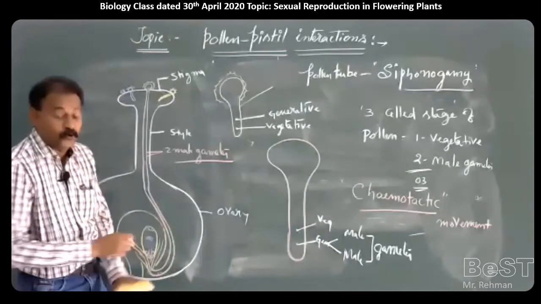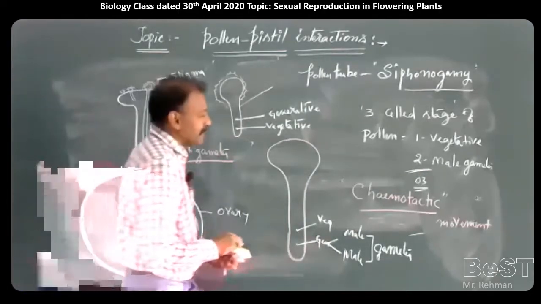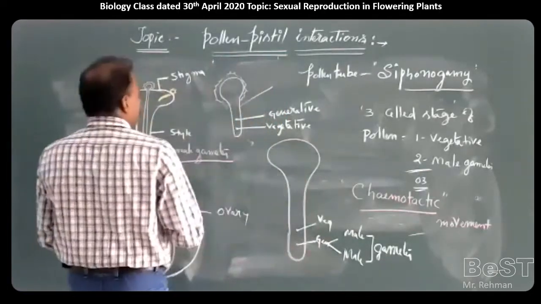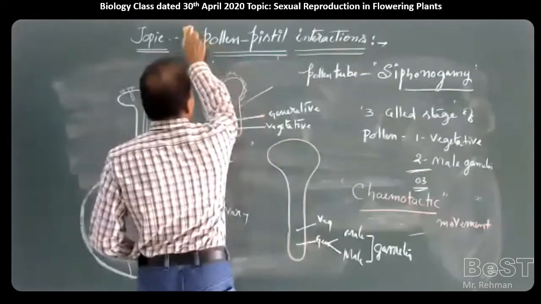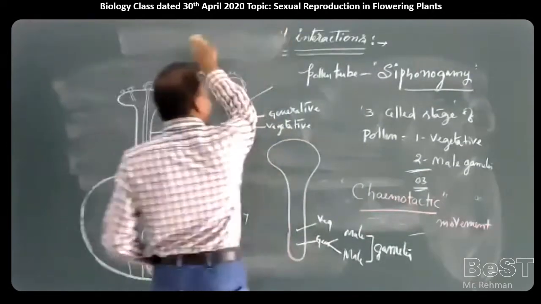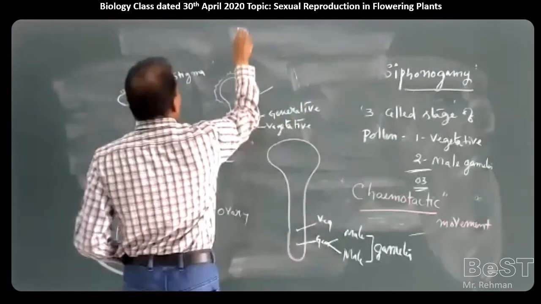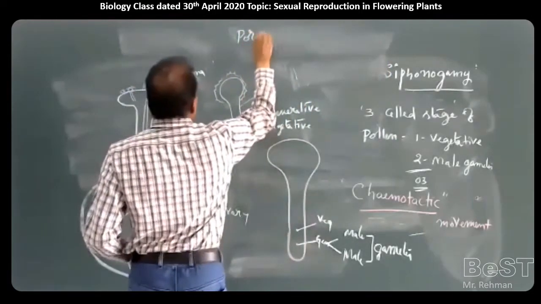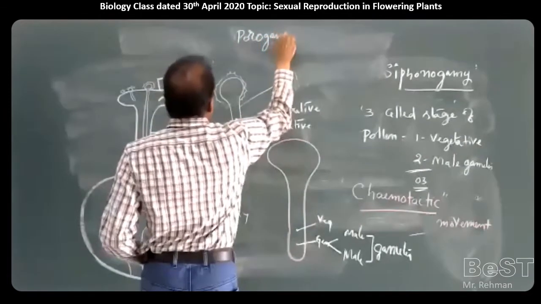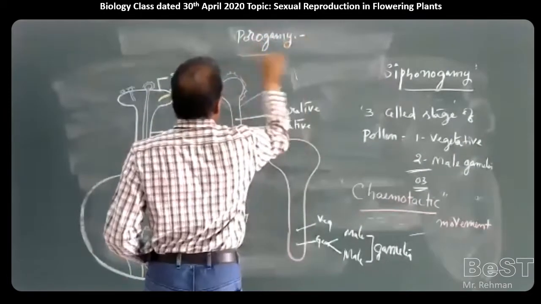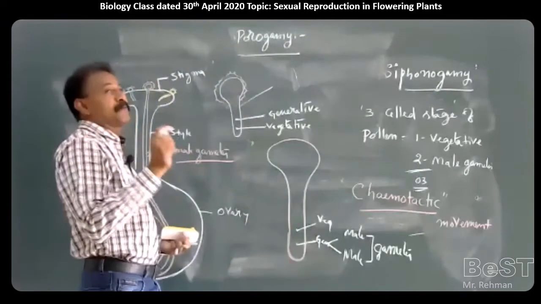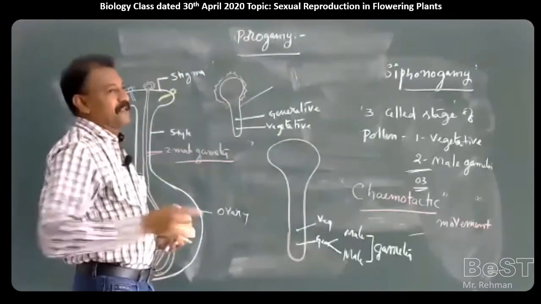This process of entry of the pollen tube into an ovule through the micropyle is called porogamy. What is porogamy? Por, micropyle; gamy, fusion.